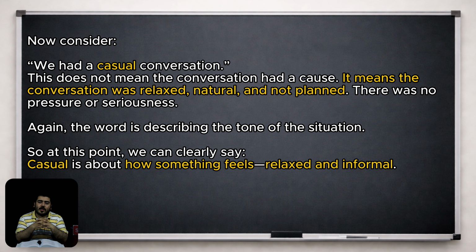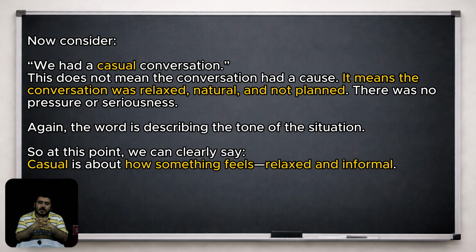Now consider, we had a casual conversation. This does not mean the conversation had a cause. It means the conversation was relaxed, natural, and not planned. There was no pressure or seriousness. Again, the word is describing the tone of the situation. So at this point, we can clearly say casual is about how something feels, relaxed and informal.